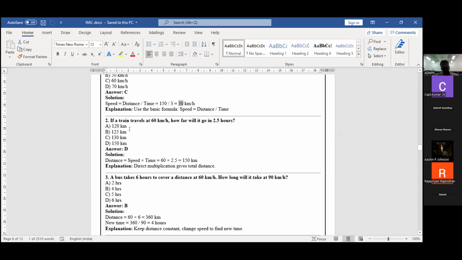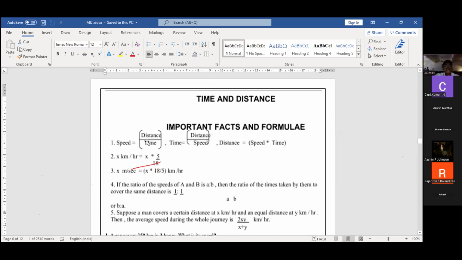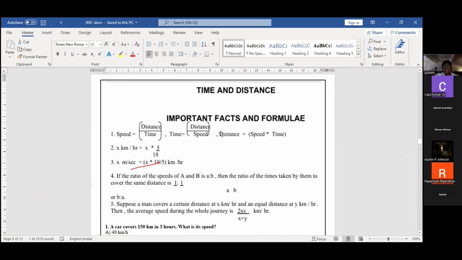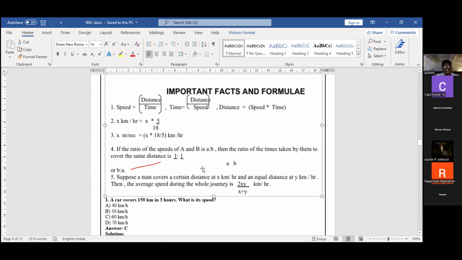If the train travels 60 kilometers per hour, how far will it go in 2.5 hours? I'm going to read the question. 60 kilometers per hour, what does it mean? See the formula. The formula is distance equal to speed into time. It's a common formula only. If it is distance, you have to multiply the time into the speed.